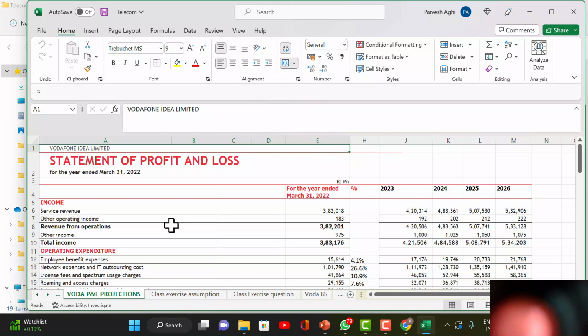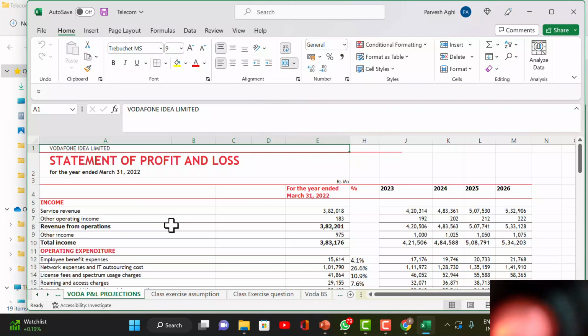Then other income, which can be any other income. They have leased out some property to someone. Suppose some land is there, something. Kuch kahan se income hai? Kuch old property they have sold, 975 crores. We don't know about what is other income. Total income is 3,83,000 because it's so small a number, we can even forget it. Okay. So this is the number.